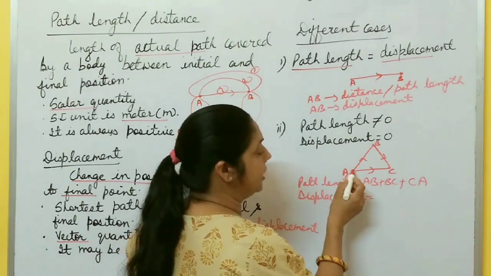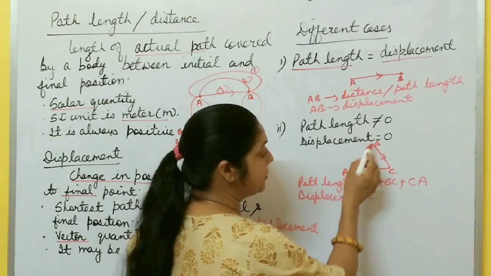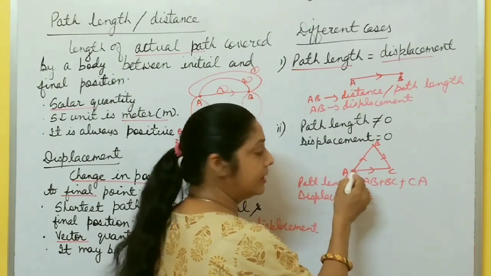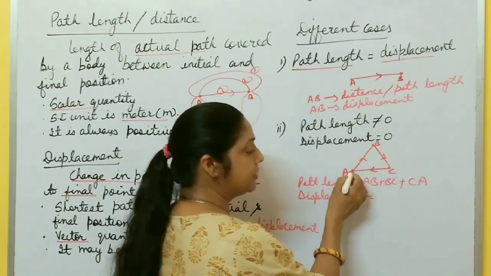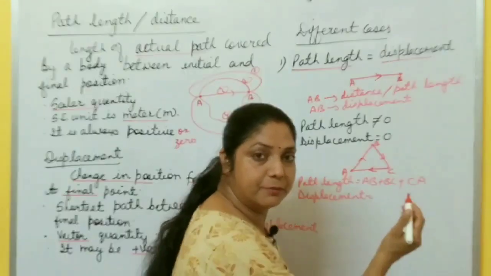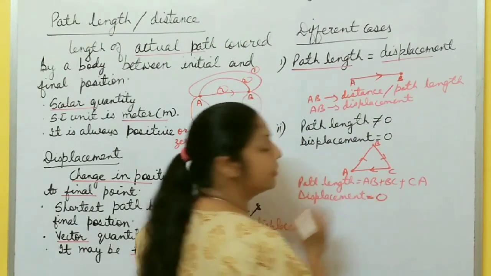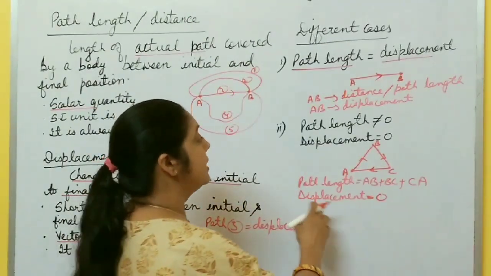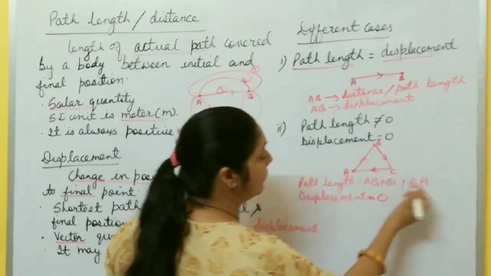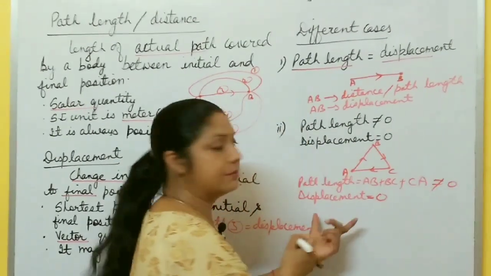Displacement: the initial position is A, after that it moves to B, then C, then again returns to its original position A. So the initial and final position are the same. It means the change in position is what? 0. So displacement here is 0. So this is an example of when path length is not equal to 0 but displacement is 0.